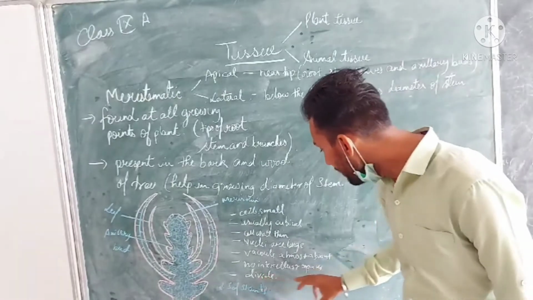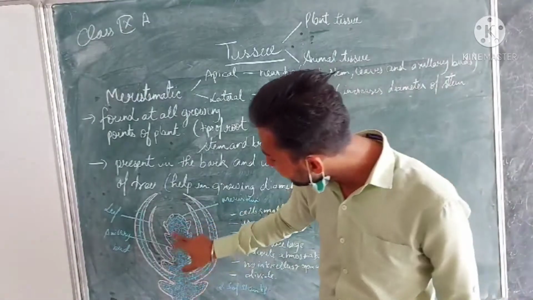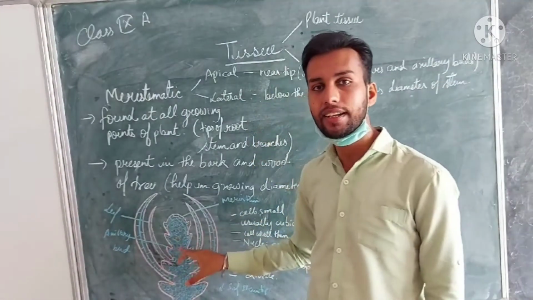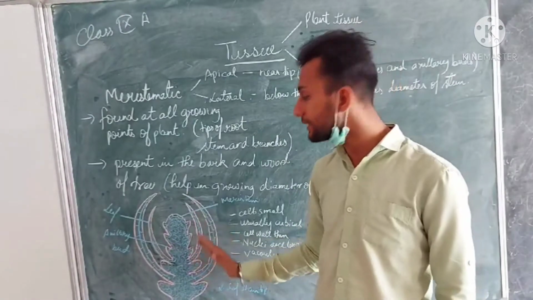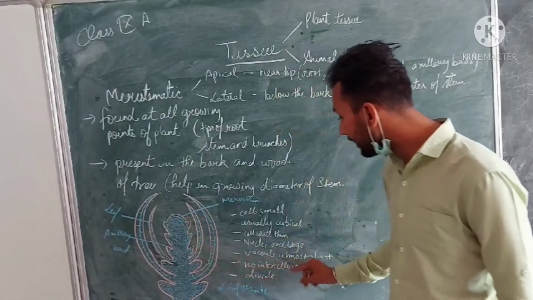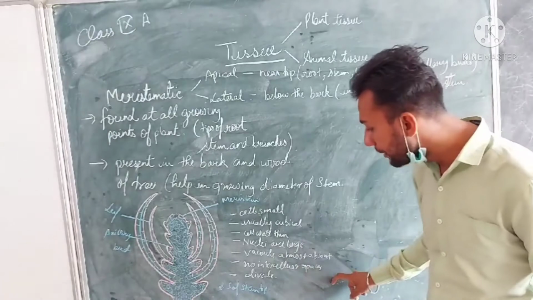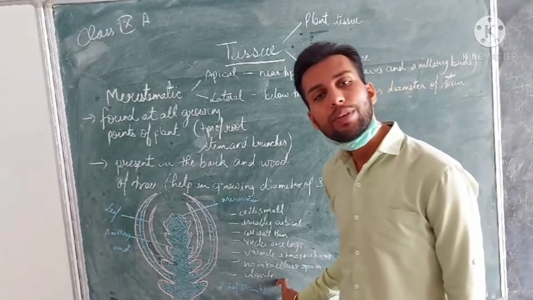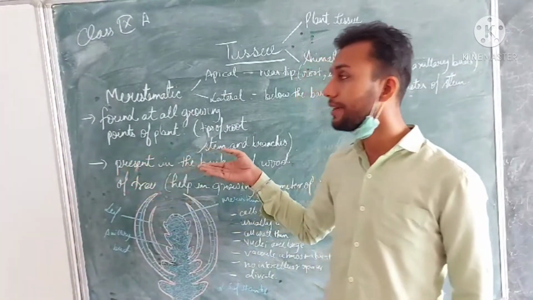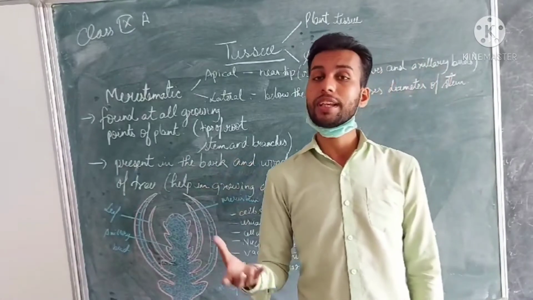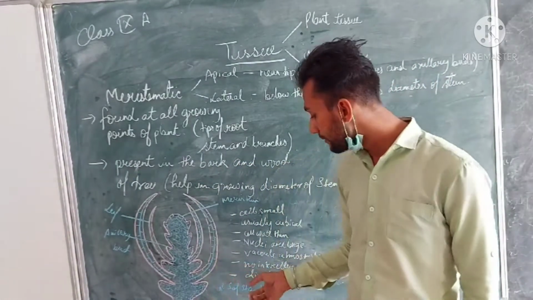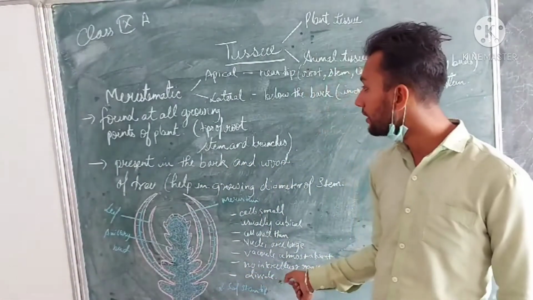There is no intercellular space. You can see that the cells are compactly, tightly arranged. There are no intercellular spaces between the cells. The cell is capable of division. We already know that meristematic tissues are those tissues which have the capability to divide. That's why they are capable of division.